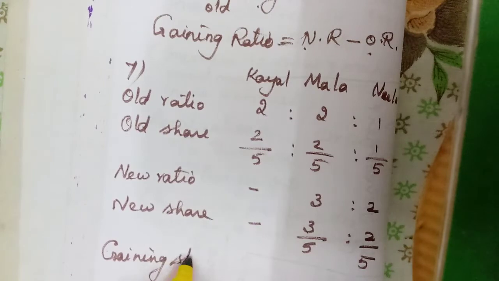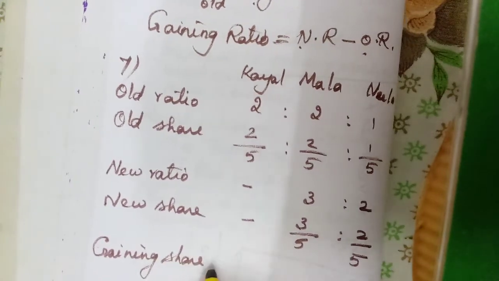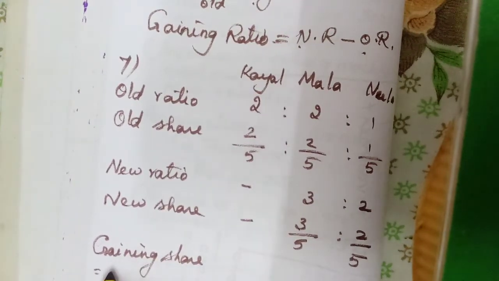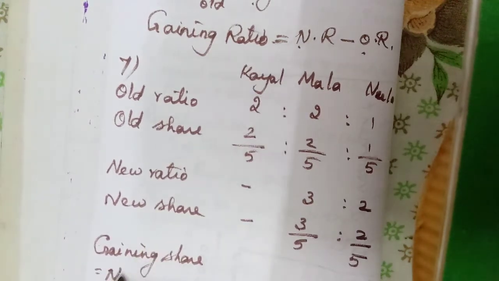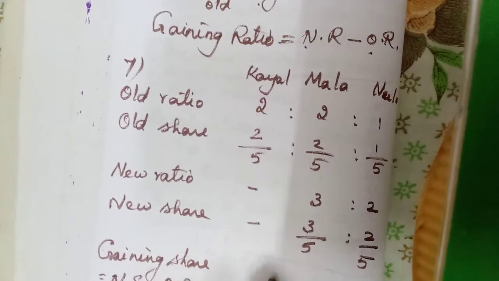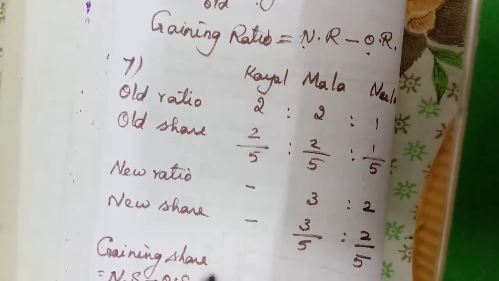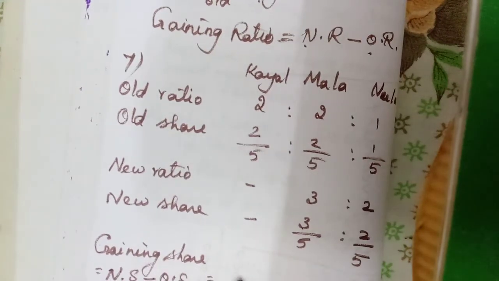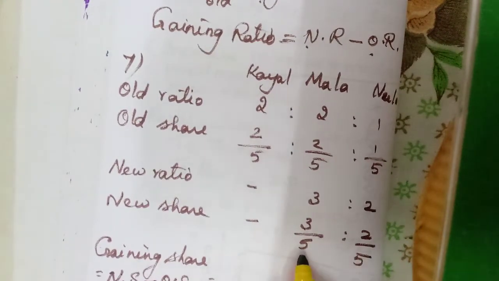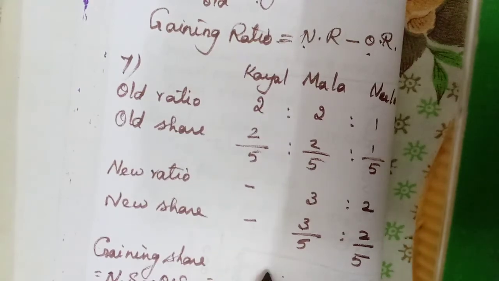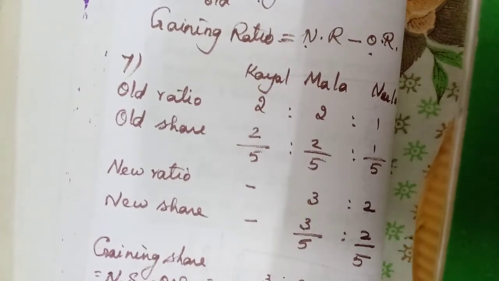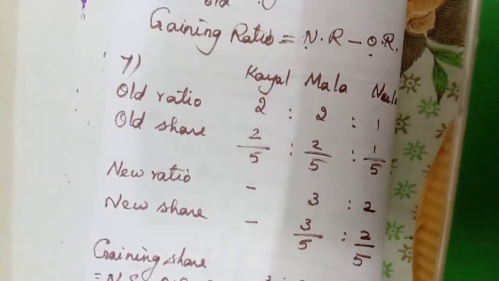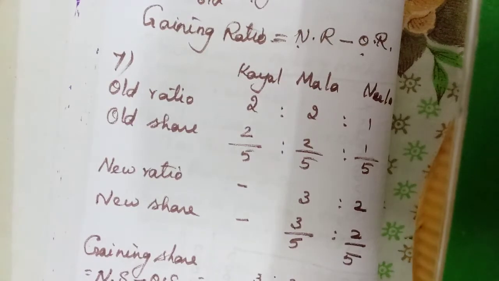Now the question is to calculate the gaining ratio. So first we will calculate the gaining share. Gaining share is equal to new share minus old share. Here, not for Kayal. What is the new share? 3/5 minus old share 2/5. Here new share 2/5 minus 1/5.